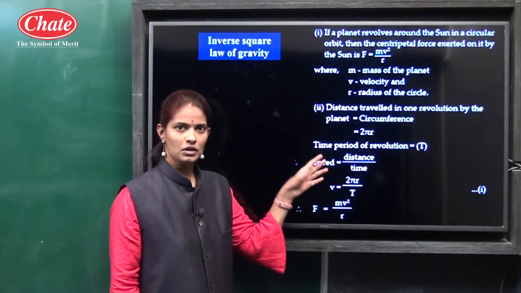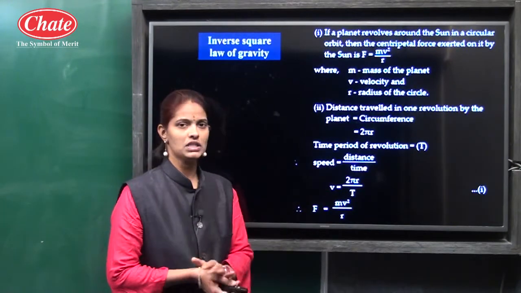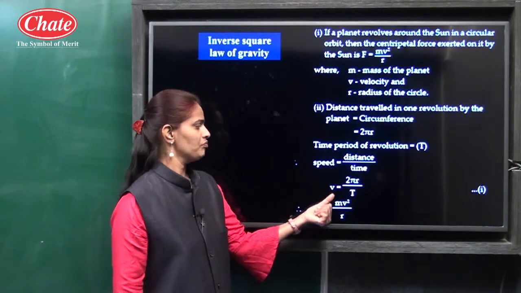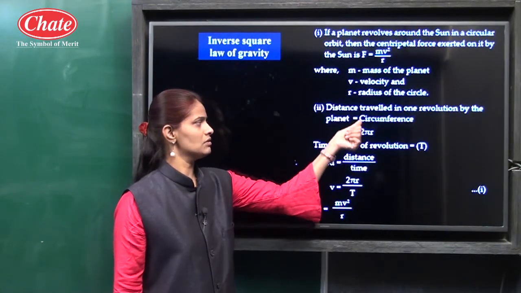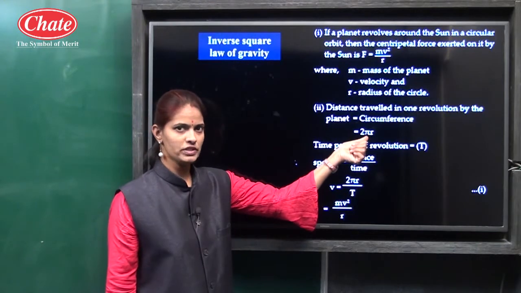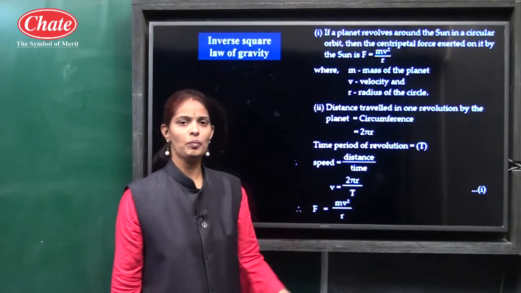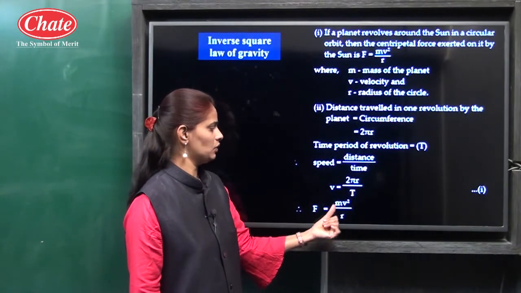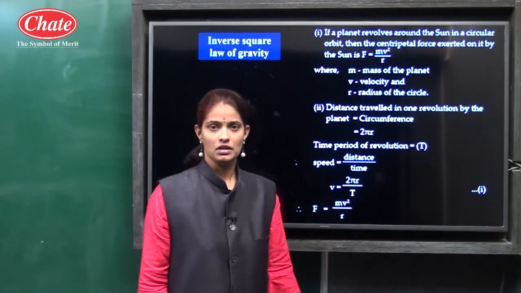Here we know from 9th standard this formula: speed is equal to distance divided by time. So v is equal to distance, which is 2 pi r, the circumference, divided by time. So v is equal to 2 pi r upon T. Therefore F is equal to mv square upon r.